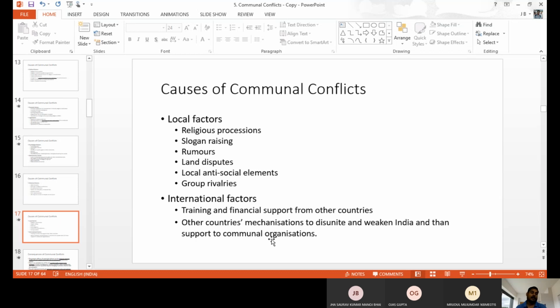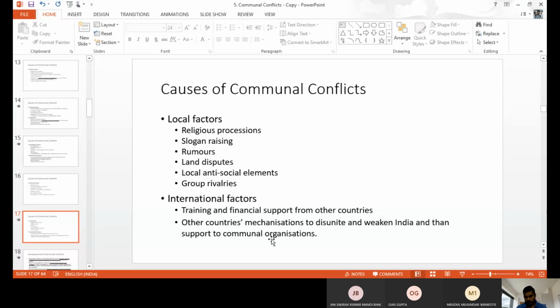So with local factors like religious processions, in one local area, like a village or a small community, people belong to one religion and the religious procession is there. They are happy with their religion, and it is a religion-based community. The people do not allow other religious people in. So when other religious people come, that time they have clashes. So that is local factors.